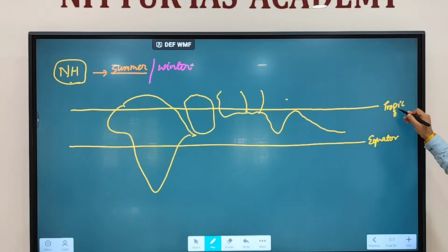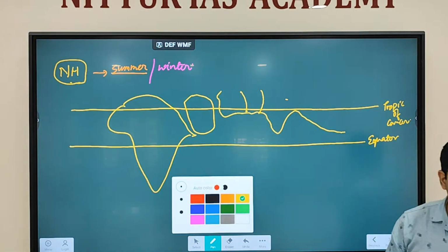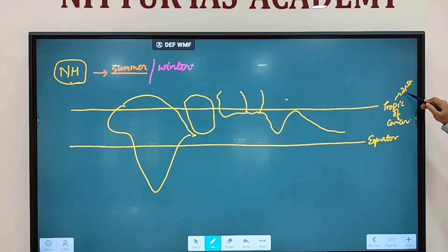So you know that this is Tropic of Cancer. You know that when summer occurs, summer solstice is when? When is summer solstice? 21st of June. Assume there is a 21st of June, so sun will be where? Sun will be at Tropic of Cancer. You know that at equinoxes, sun will be at equator. Winter solstice, sun will be where? Sun will be at Tropic of Capricorn. Fine.